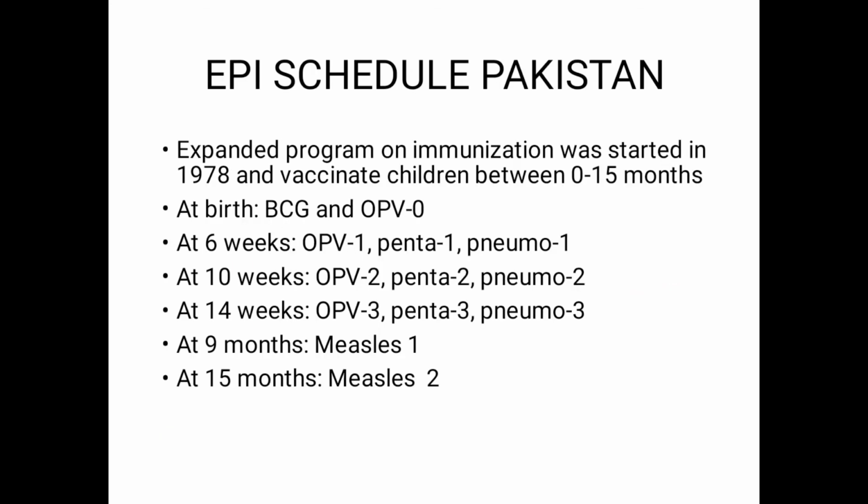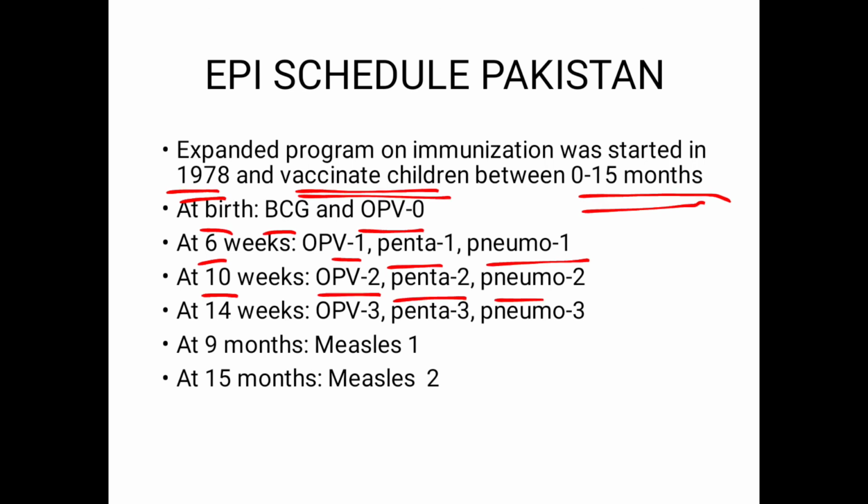The EPI schedule followed in Pakistan, the Expanded Program on Immunization, was started in 1978, and it targets children between the ages of 0 to 15 months. At birth, the BCG and oral polio, that's a 0 dose of polio, are given. At 6 weeks, the OPV, Penta and Pneumo are given. At 10 weeks, we have OPV 2, Penta 2, Pneumo 2. At 14 weeks, the third dose of polio, Penta 3, Pneumo 3.